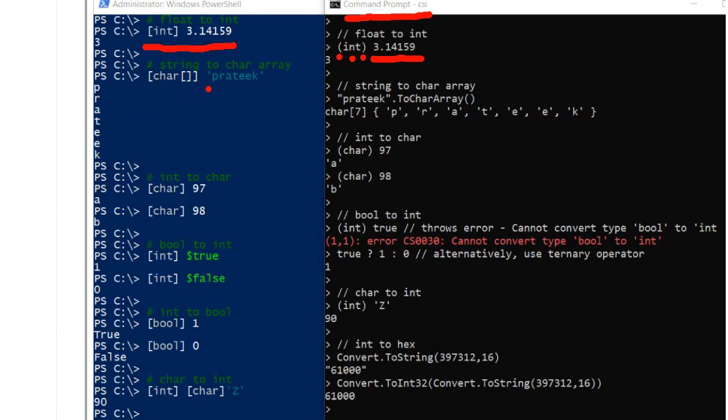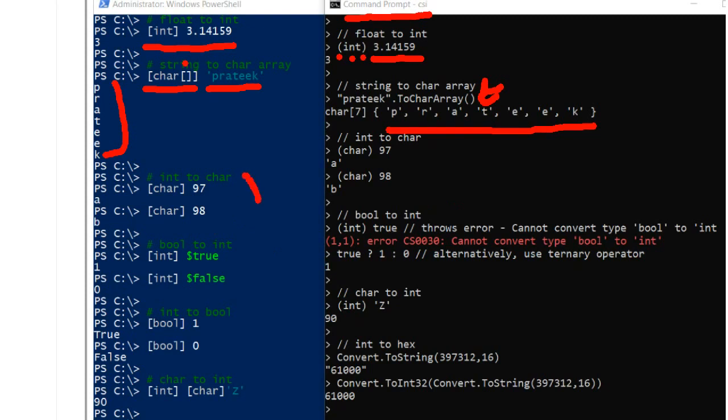If I want to convert a string to a character array, it's very easy in PowerShell. We just use a type accelerator, mention a character array here, and you can see that it simply converted my string into an array of characters. But in C#, there are some built-in functions available. These are .NET class-based methods, so any string will have a method available, ToCharArray. I simply use this method, and you will see it created an array of characters for me.